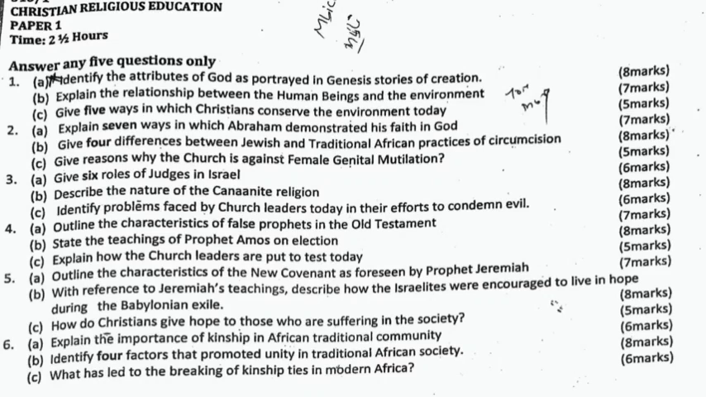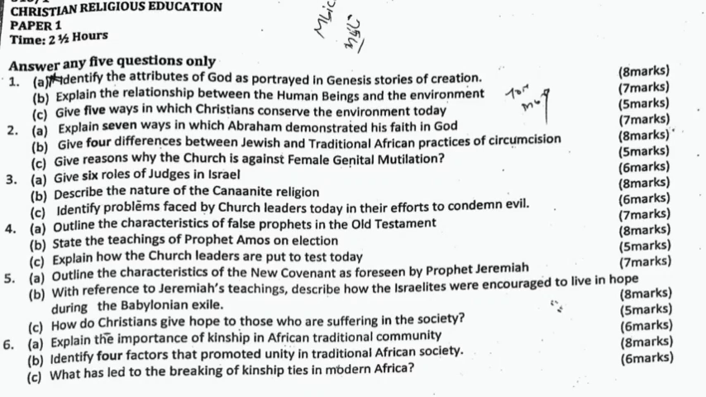Question 2a. Explain 7 ways in which Abraham demonstrated his faith in God. B. Give 4 differences between Jewish and traditional African practices of circumcision. C. Give reasons why the church is against female genital mutilation. Question 3a. Give 6 roles of judges in Israel. B. Describe the nature of the Canaanite religion.